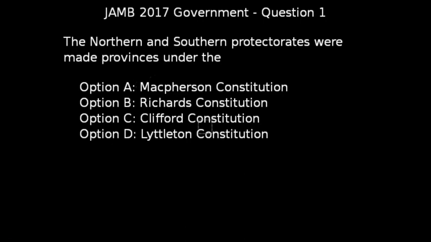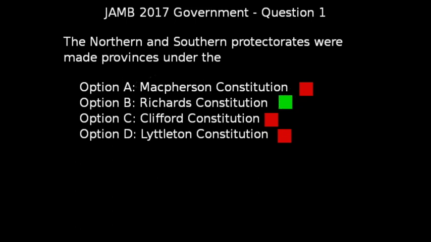Question 1 of JAMB 2017 government exam says the Northern and Southern Protectorates were made provinces under dash. Option A, which is the Macpherson Constitution, is wrong. Option C, which is the Clifford Constitution, is also wrong. Option D, Lyttelton Constitution, is also wrong. Now, the correct answer to this question is option B, which is the Richards Constitution.